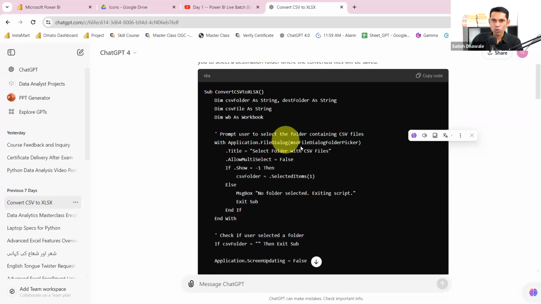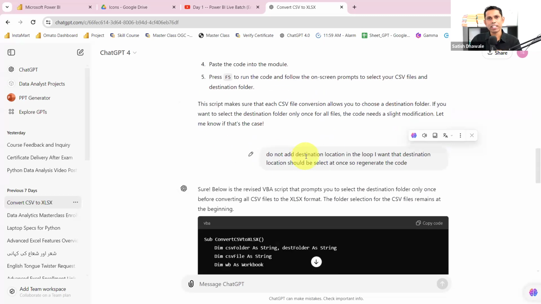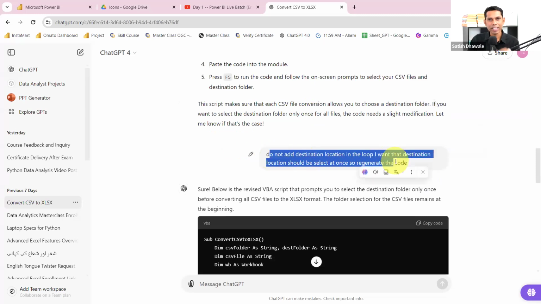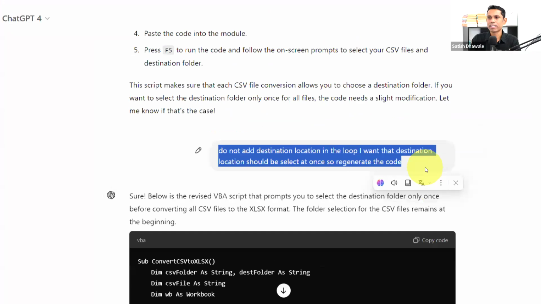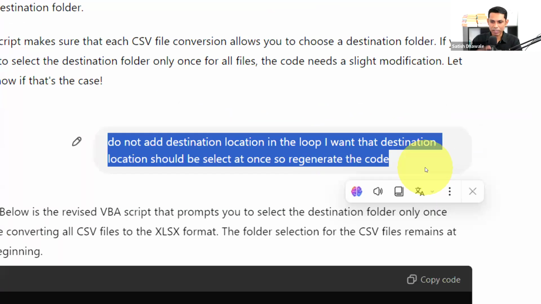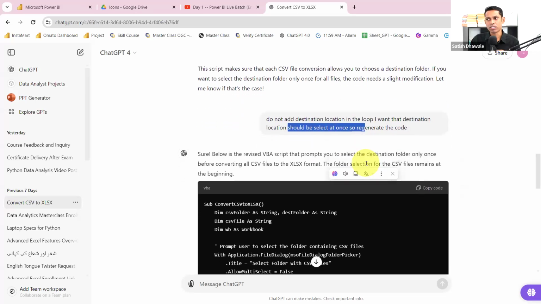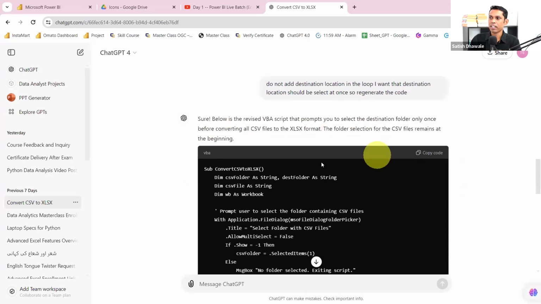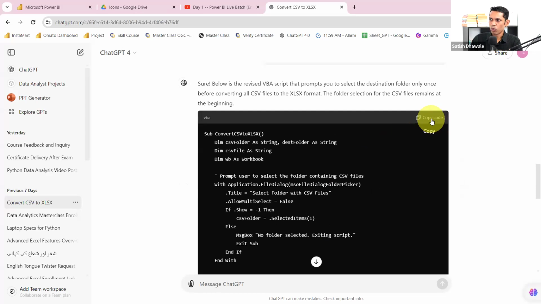Unfortunately, this code was working, but it is again a lot of tedious work, because for every file saved it gives me a pop-up. Whenever it is converting to Excel, if there are 50 files, I need to save again and again. So I asked ChatGPT not to add the destination location, the saving location, in the loop, because it asks me every time to save the file. I want the destination location to be selected at once. ChatGPT understood what I was trying to say. So I would like to copy this code.